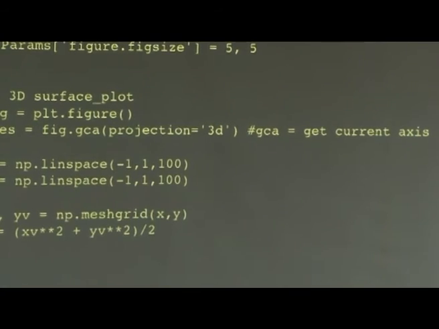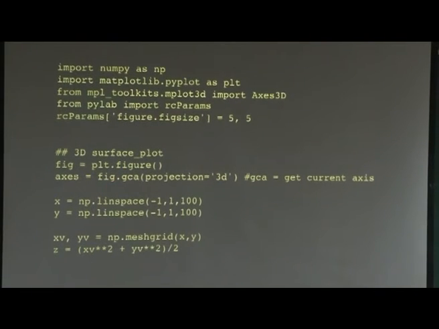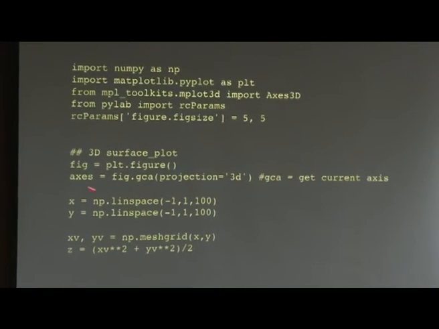So it is very similar to what we did so far. This will be 3D. The z axis is my temperature, which is x squared plus y squared. So I have to tell it this is 3D. This line will be common to what I did in the last slide, and I am making my x array and y array. Now I create a mesh. This is common stuff, so you have to create a mesh. Now this is the z function, x squared plus y squared by 2.